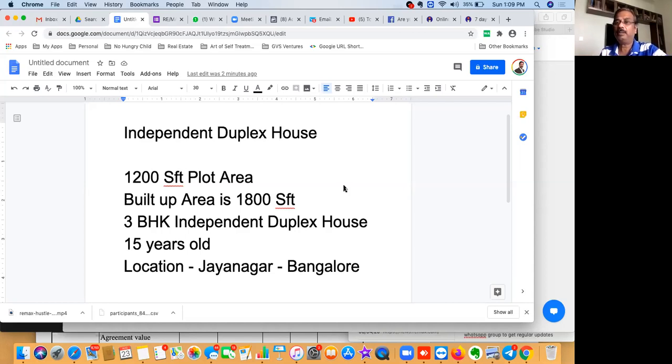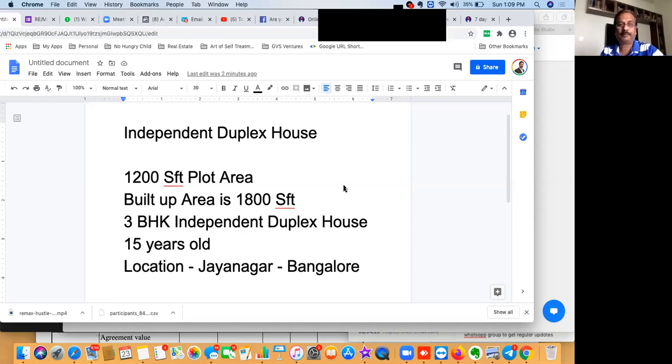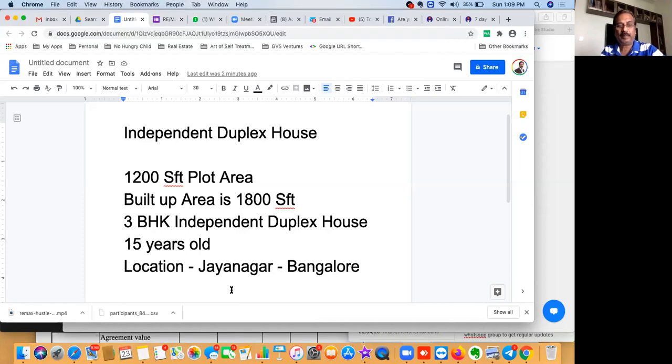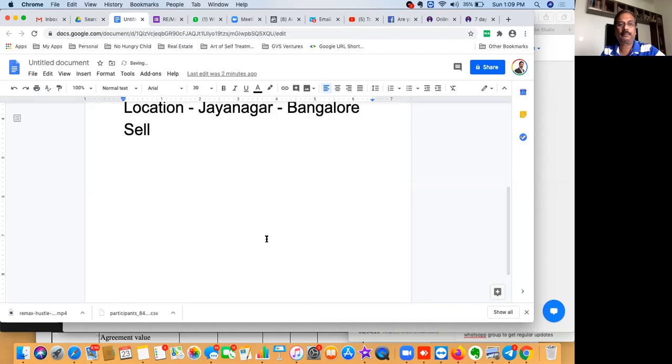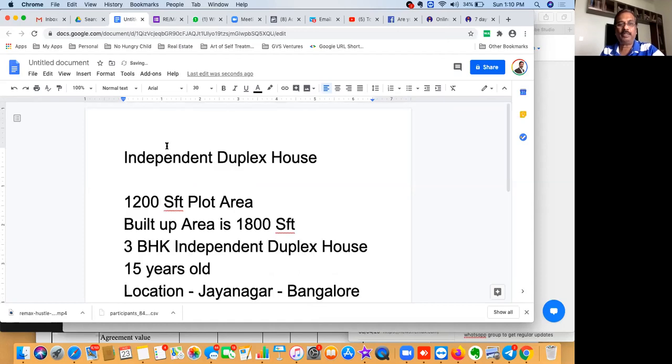Now this is a 15 years old building. The location is Jayanagar. Now the seller is quoting something like about rupees 4 crores for that. Seller's price is 4 crores. So whether he is quoting correctly or not, we have to see.